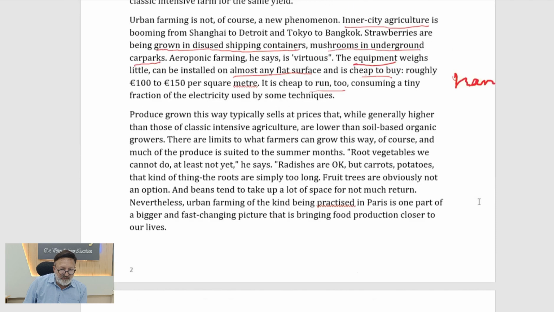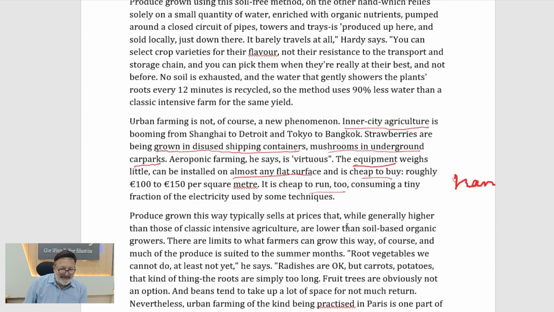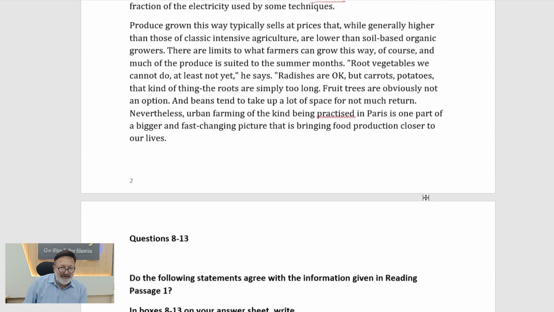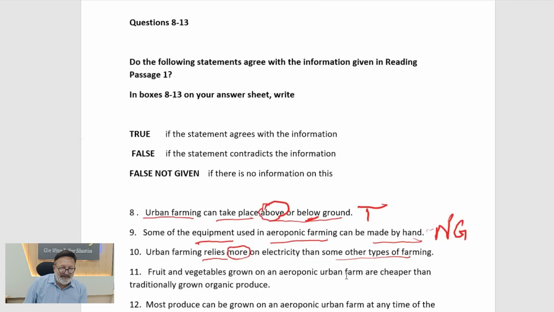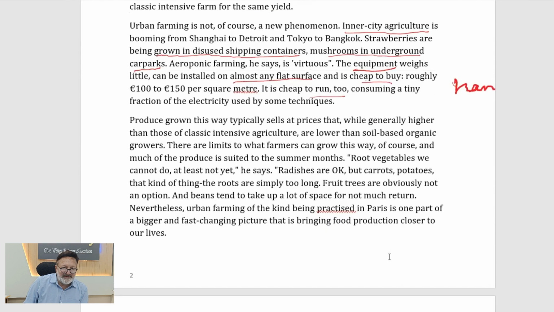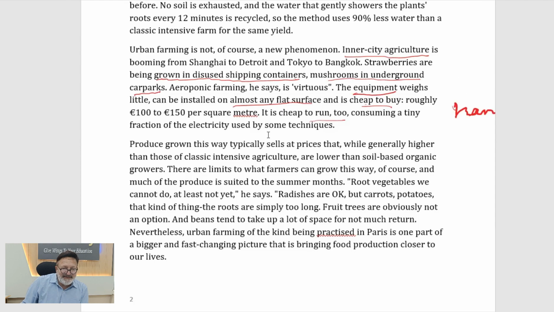Now, in this only they say because we have electricity. So the keyword is given here in this paragraph in the last sentence. So we have it is cheaper to run, consuming a tiny fraction of the electricity used by some other techniques. So urban farming uses a very small, tiny fraction, a percentage of the electricity used by some techniques.